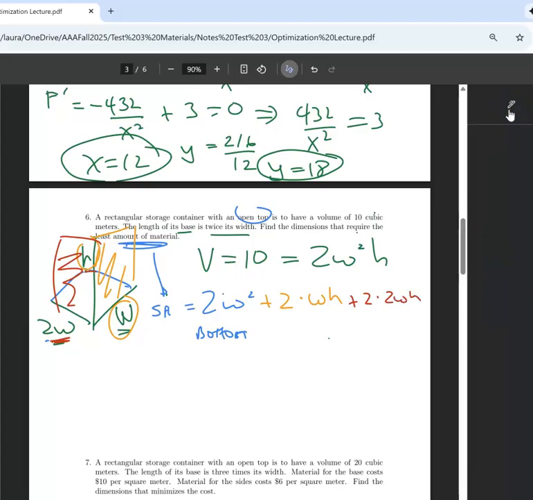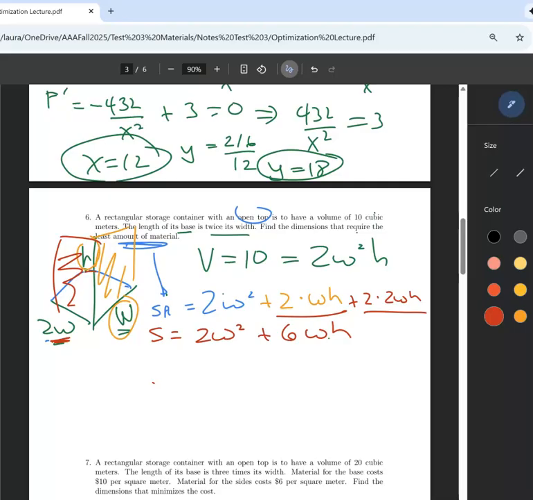Okay, let's fix this up a bit and see if there's anything we can gather together. I think there is. So S is equal to 2w squared. Look at those guys. That's 4 wh's, that's 2 wh's, so that's 6 wh's. All right, so since it's surface area I want to minimize, I know I want to take the derivative of that and set it equal to 0. I can't yet because I've got 2 letters in here.